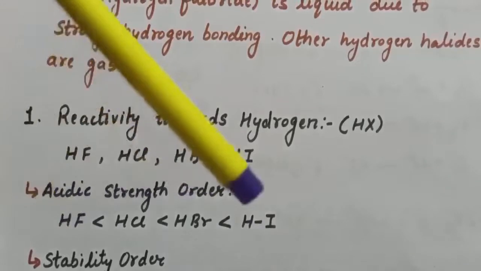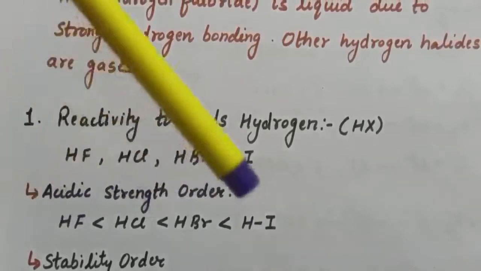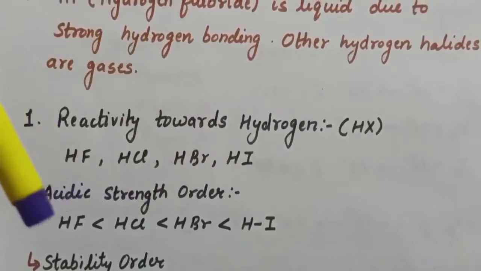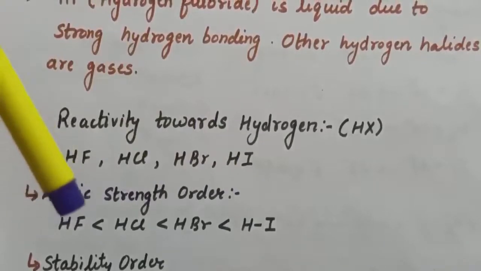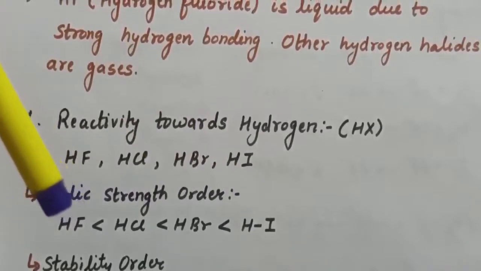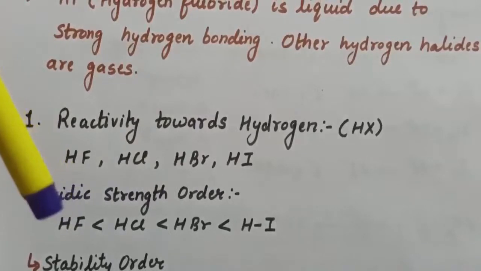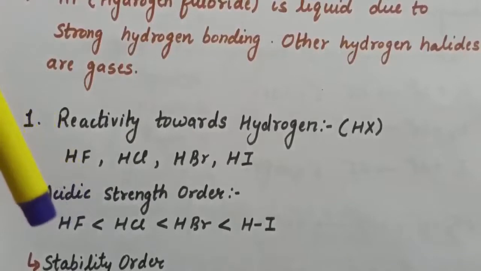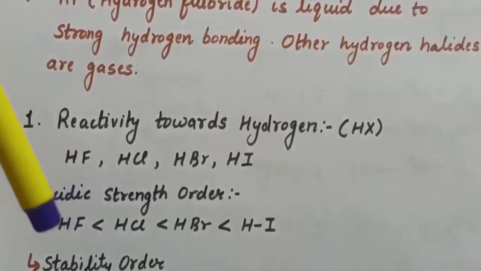If we compare the bond strength between HF and HI, due to small size and high electronegativity, the bond in HF is strong, and therefore it is difficult to break the bond between hydrogen and fluorine, and that is why this proton cannot be released easily.